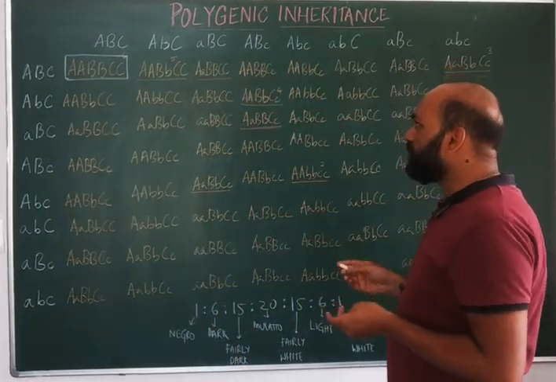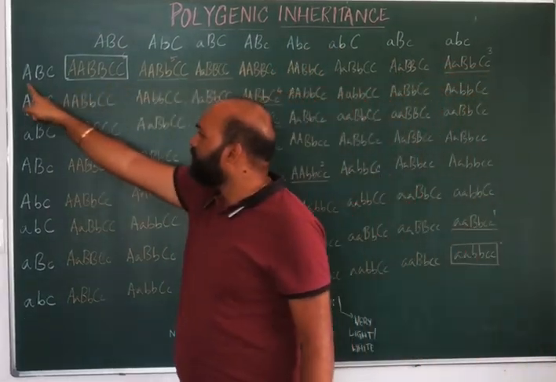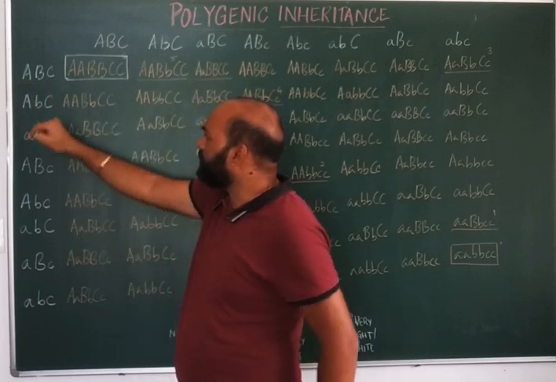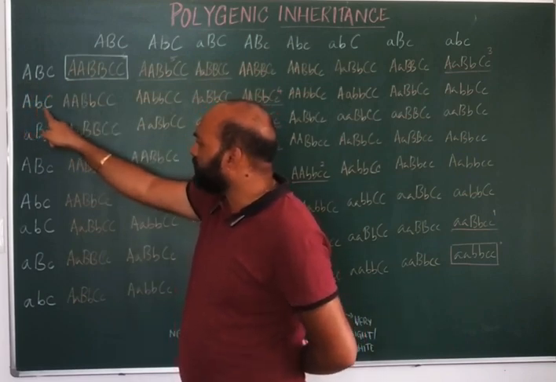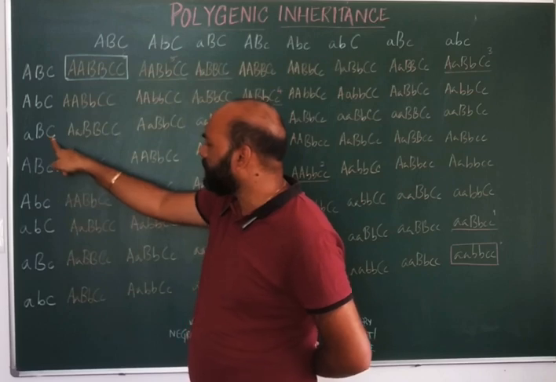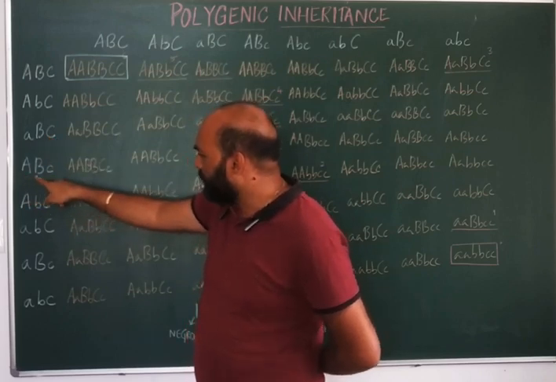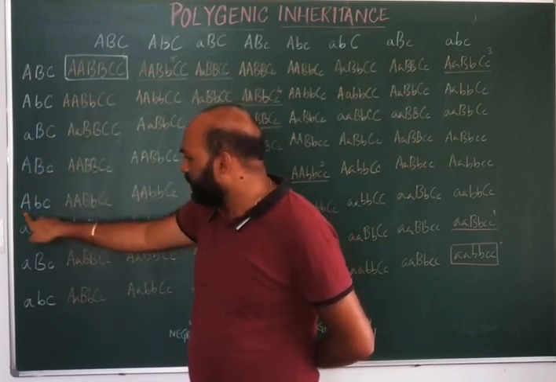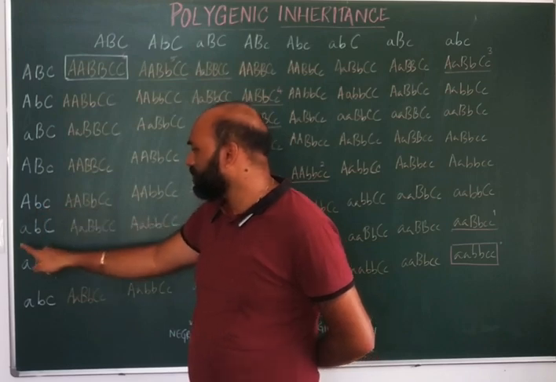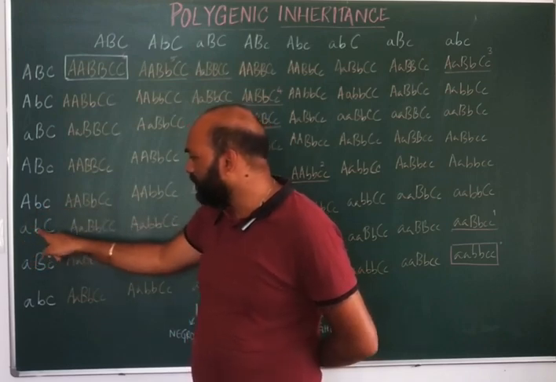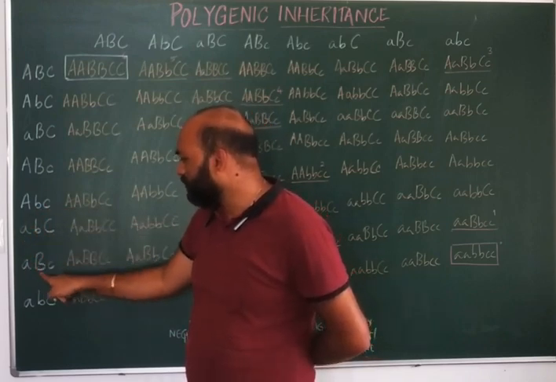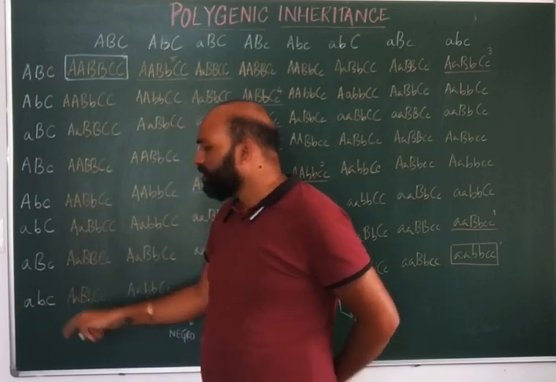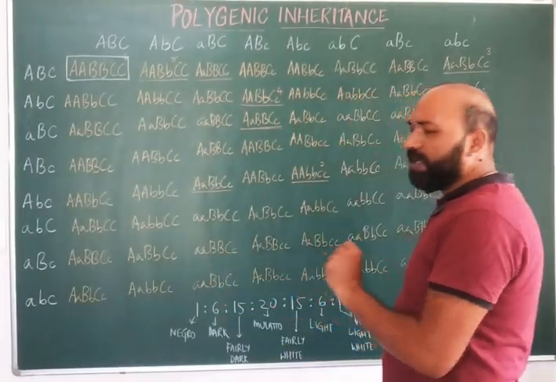So what are those 8 gametes? That is what I have said: capital A, capital B, capital C; capital A, small b, capital C; small a, capital B, capital C; capital A, capital B, small c; capital A, small b, small c; small a, small b, capital C; small a, capital B, small c; and all small, that is a, b and c.